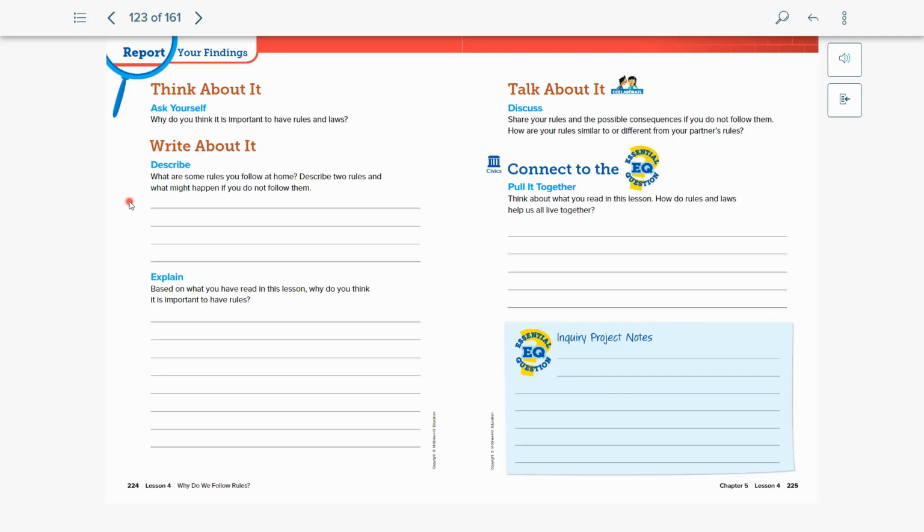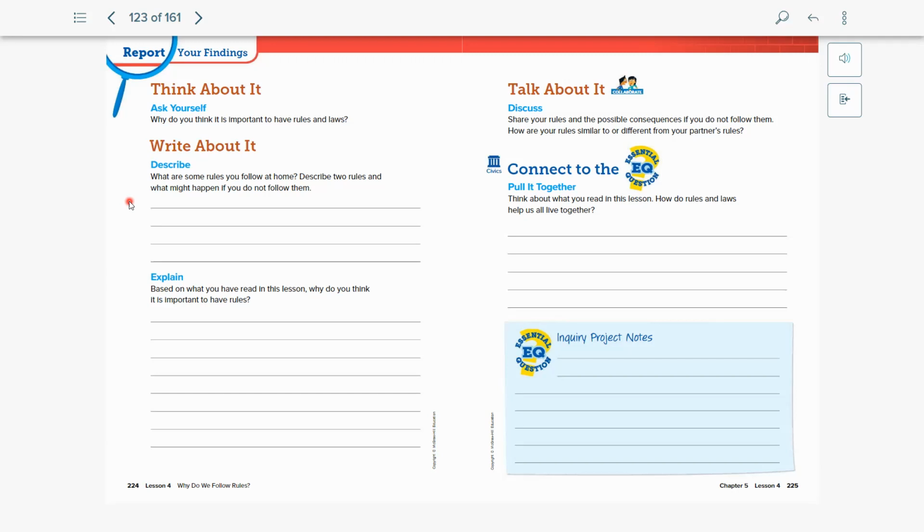Then, for the explain portion, based on what you've read in this lesson, why do you think it's important to have rules? Do you think that these rules are put in place to be unfair? Do you think these rules are put in place to make it hard for you? Or do you think these rules are put in place to take care of you and to keep you safe? Why do you think that these rules are connected?